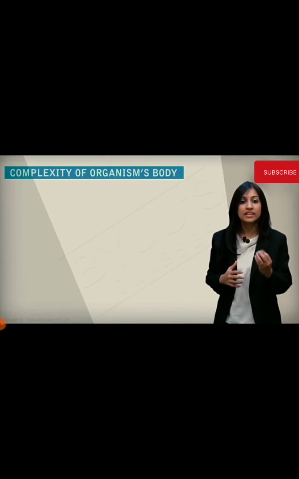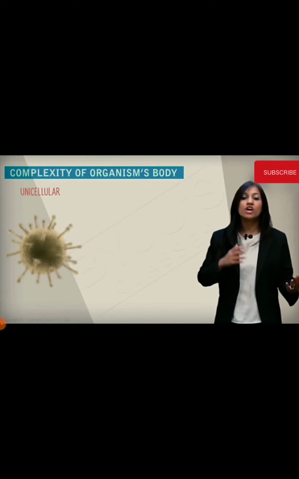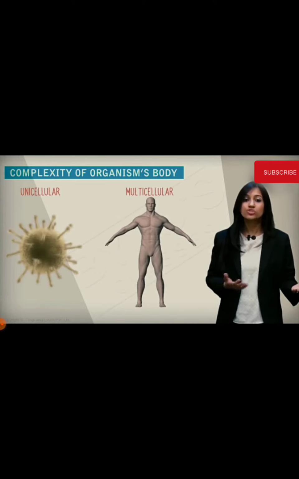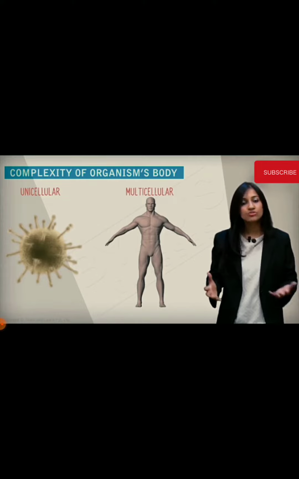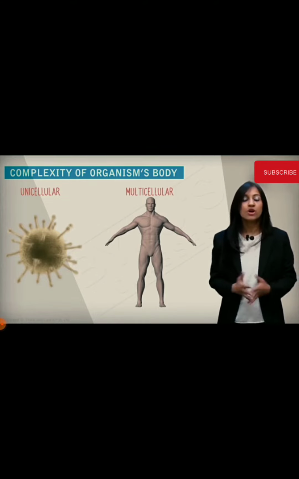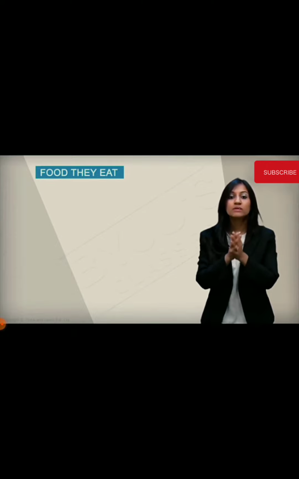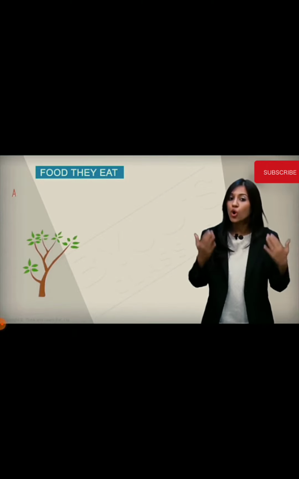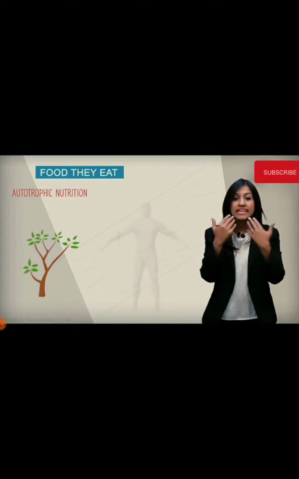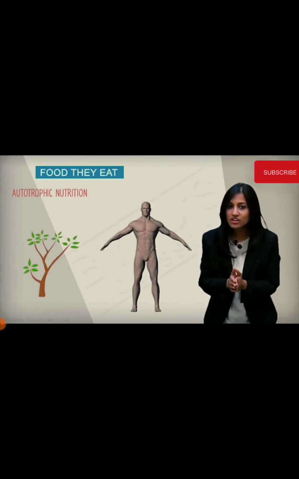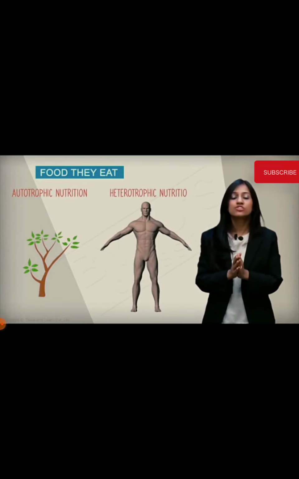The second important basis or criteria is how complex the organism's body is. From unicellular to multicellular, no tissues to fully fledged tissues, organs and organ systems, from no complexity to beautiful complexity. The next important factor is the food they eat. Whether they make food on their own, that's called autotrophic nutrition, or whether they eat food made by others, that's called heterotrophic nutrition. You know this.